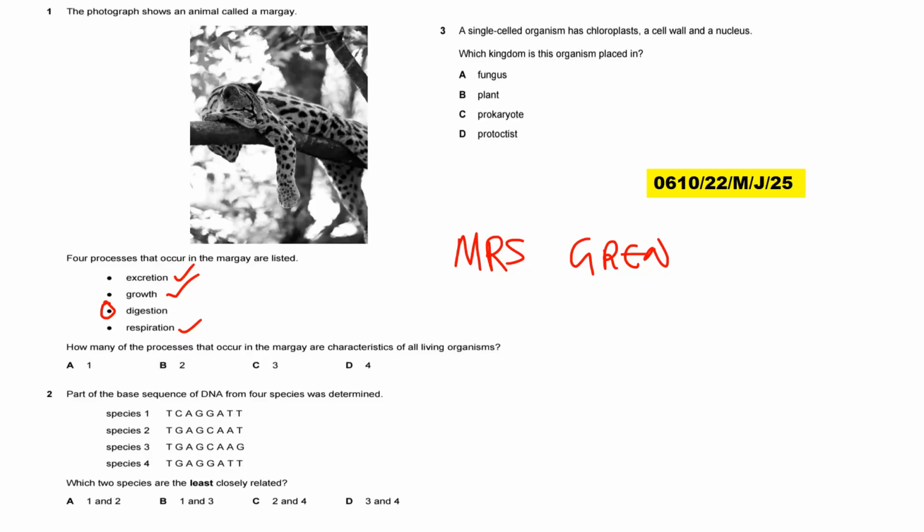So the answer here, we are going to count how many characteristics. So this one is not. So 1, 2, 3. So 3 of the characteristics. So the answer is C.